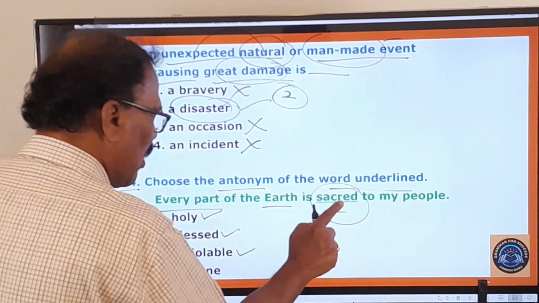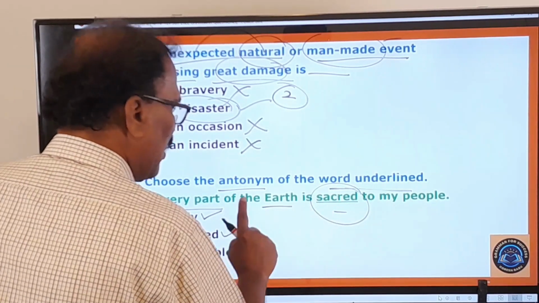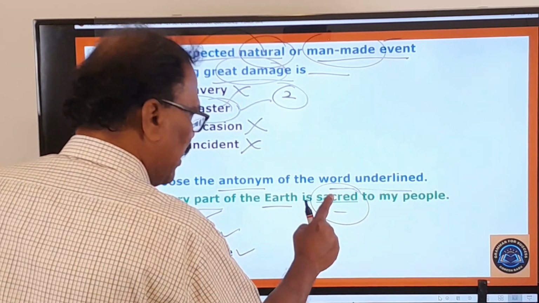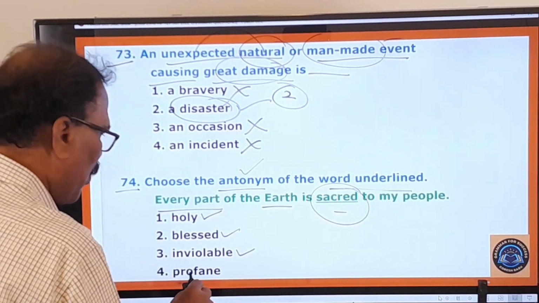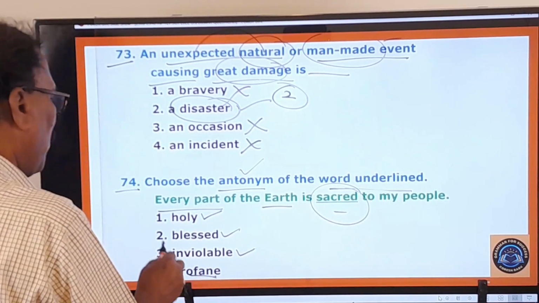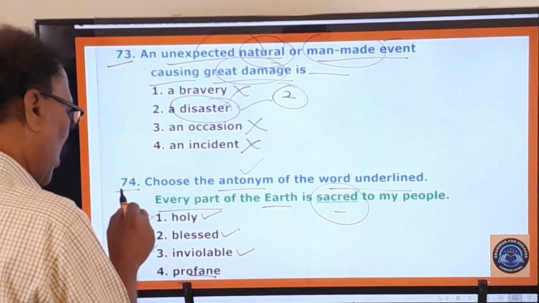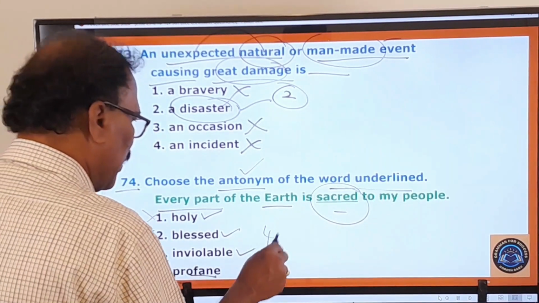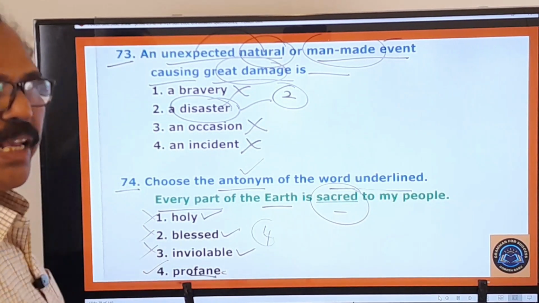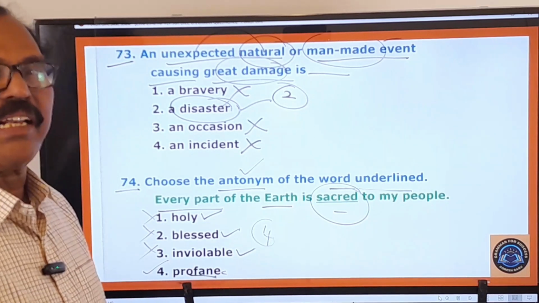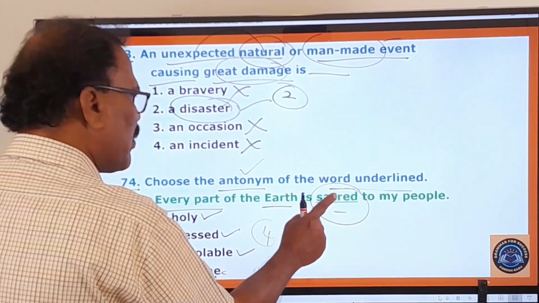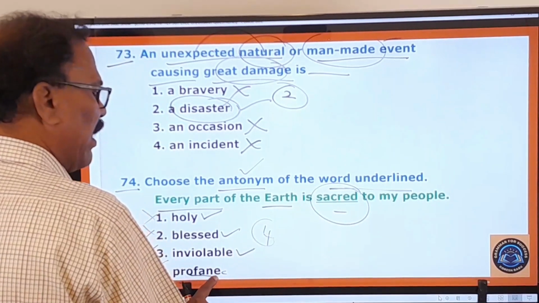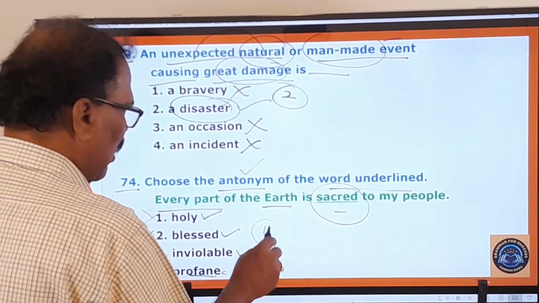These are the synonyms of sacred. Then he is asking you for the antonym of this word. That is profane. Therefore the first one, second one, third one are wrong. Only this fourth one is the right one. Profane means unsacred, irreverent, sacrilegious, apavitramaina. So the opposite of sacred is profane. Therefore your answer is the fourth one.